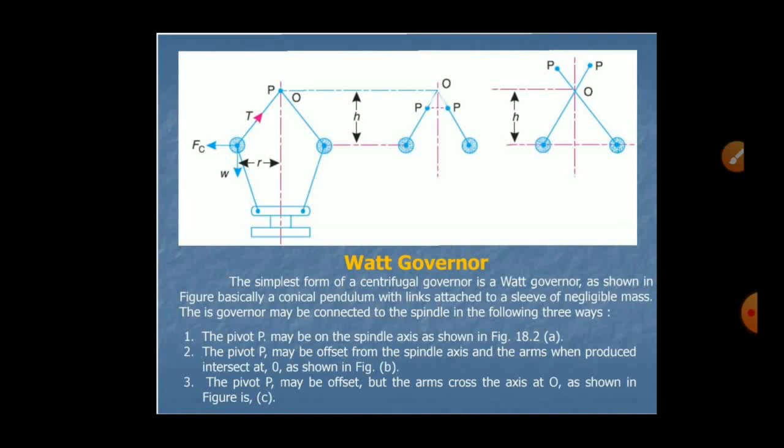The governor may be connected to the spindle in the following three ways. First, the pivot P may be on the spindle axis as shown in figure A. Second, the pivot P may be offset from the spindle axis and the arms when produced intersect at O, as shown in figure B. Third, the pivot P may be offset but the arms cross the axis at O, as shown in figure C.